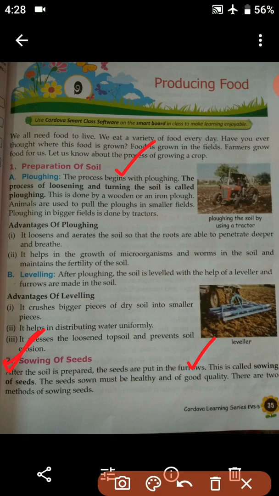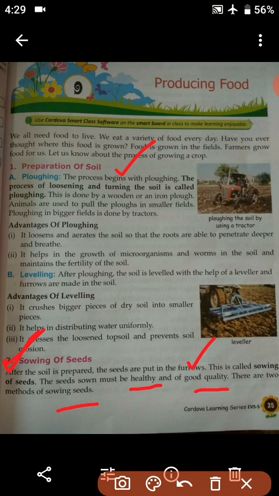A furrow is a piece of land that we have prepared for growing a crop. When the seeds are put inside the furrows, that is known as sowing. The seeds sown must be healthy and of good quality. There are two methods of sowing seeds.